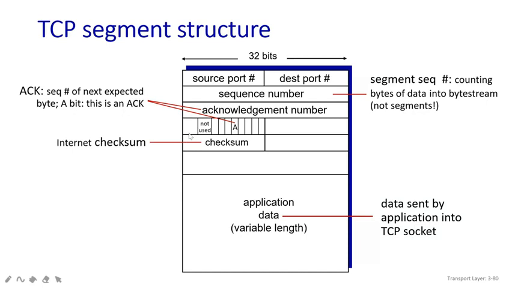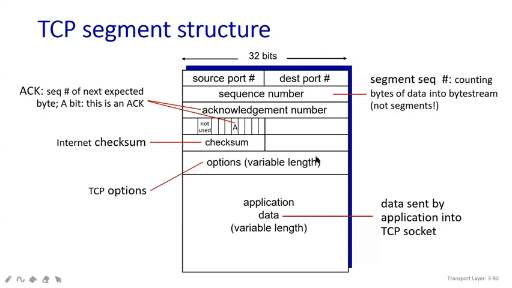Now here one more thing will be there, that is your checksum. We know that we have calculated the errors, how many bits of errors we are having. That is also known as your internet checksum. So that value we have to add here. Whenever we send the TCP segment, we need to add the error bit of data in this area.